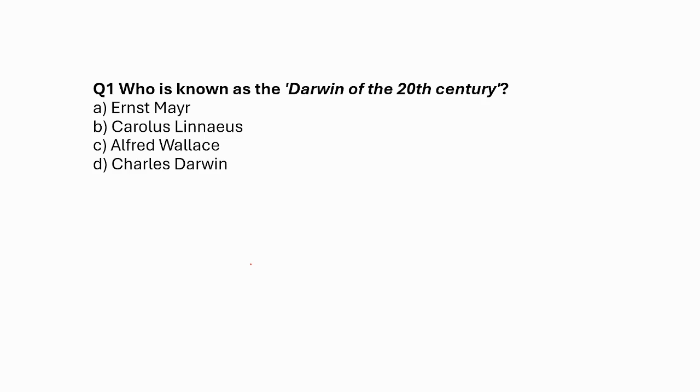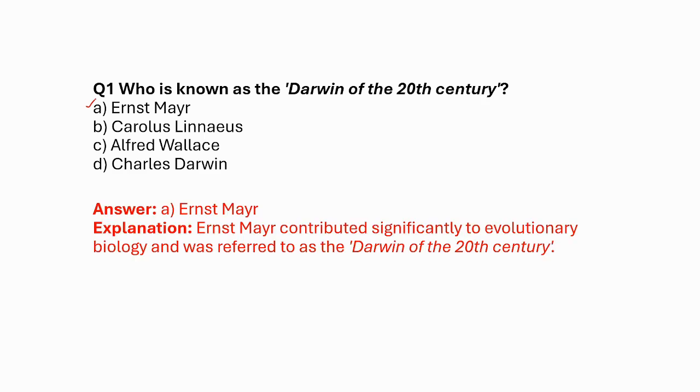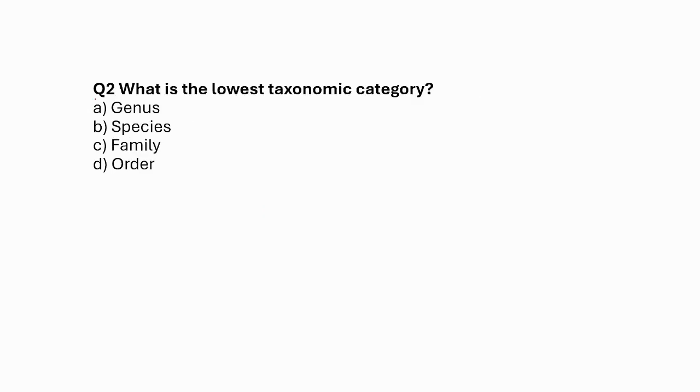So the first question is, who is known as the Darwin of the 20th century? The correct answer is Ernst Mayr. He did a lot of work in the 20th century based on evolutionary biology, and that's why he is regarded as the Darwin of the 20th century.